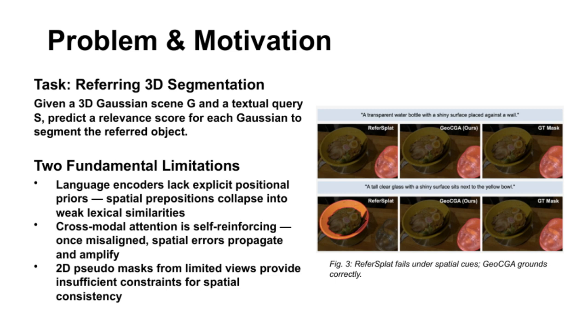On the right, the figure illustrates this issue. In the top row, with simple descriptions, both Refer-Splat and our method successfully locate the object. But when spatial cues are introduced in the bottom row, Refer-Splat mistakenly segments the wrong area, while our approach, GeoCGA, still grounds the object correctly. This highlights the importance of addressing these spatial understanding challenges in referring 3D segmentation.